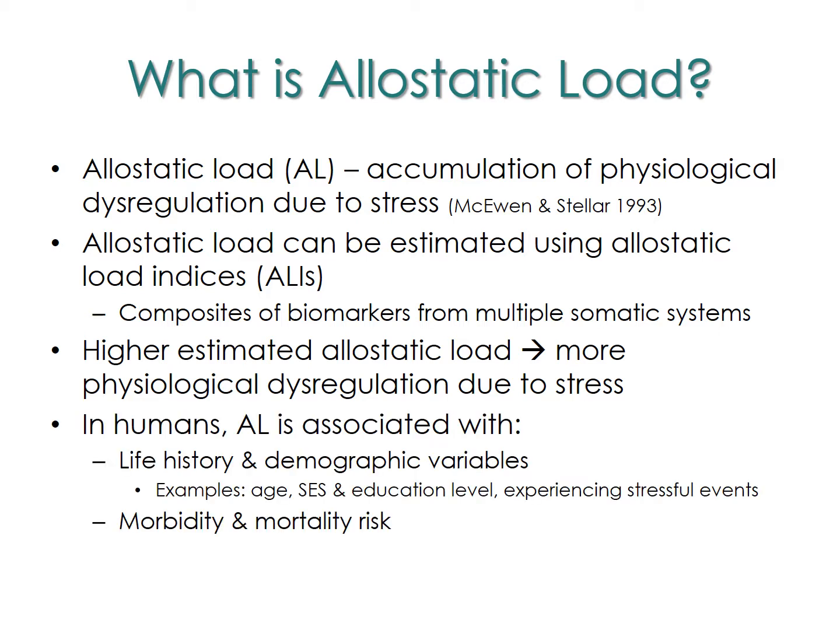In humans, allostatic load has been studied for a couple decades and is associated with a number of variables. For example, individuals who are older, have lower socioeconomic status or lower educational attainment tend to have higher allostatic load. And then we know that higher allostatic load does translate to poorer mental and physical health outcomes, including increased risk of mortality.